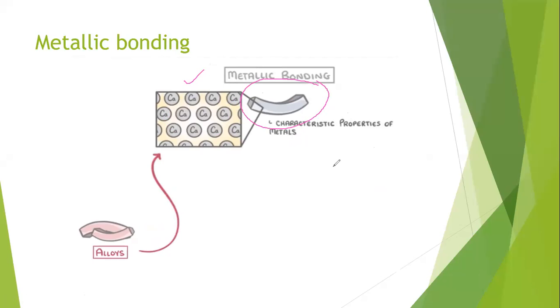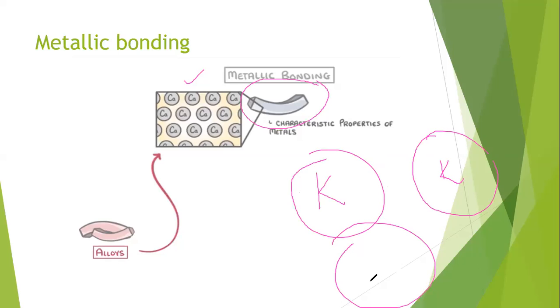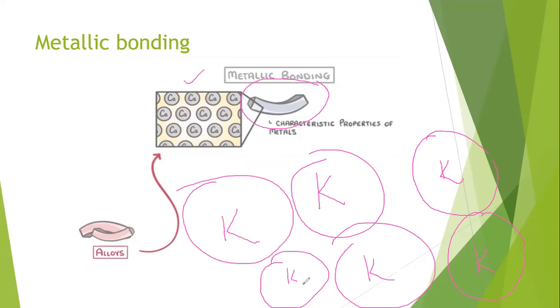This is the basic characteristic of the metals, that they have metallic bonding. For example, all the atoms of potassium are combining together due to the metallic bonding. All should be metals, nothing else. In ionic bonding, metals plus non-metals. In covalent bonding, non-metals and non-metals bind. But in metallic bonding, only metals bind together. So due to that, they form metallic bonding.